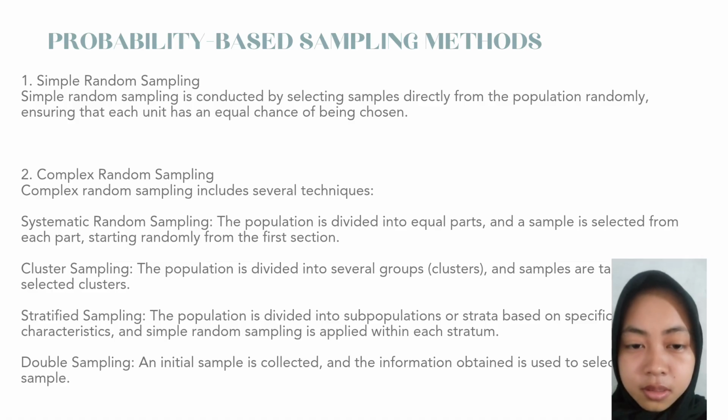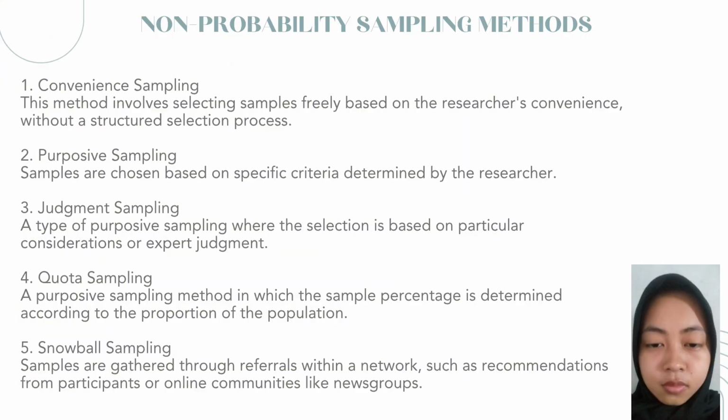Four, double sampling: an initial sample is collected, and the information obtained is used to select the next sample. Non-probability sampling methods. One, convenience sampling. This method involves selecting samples freely based on research convenience without a structured selection process.